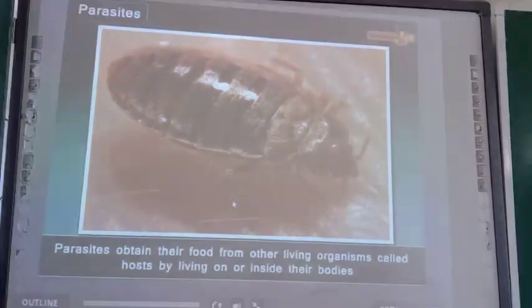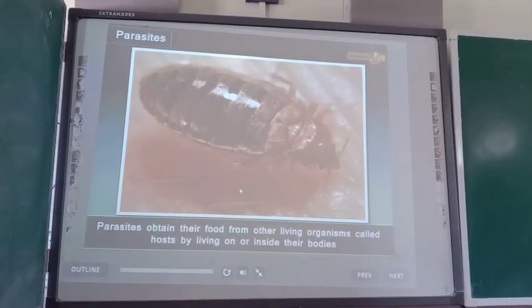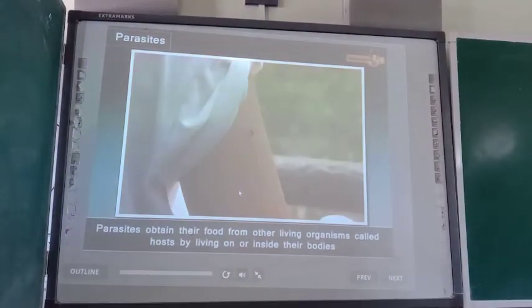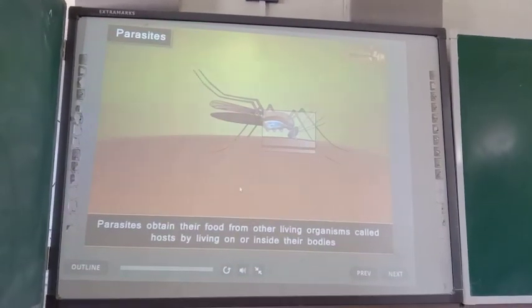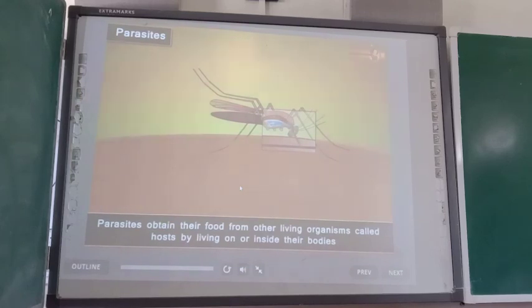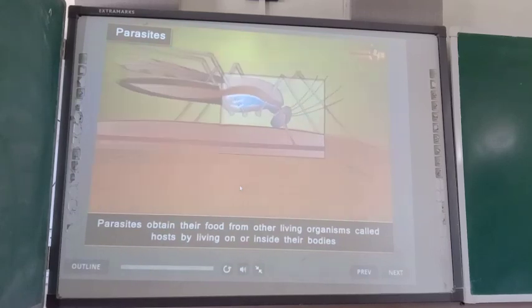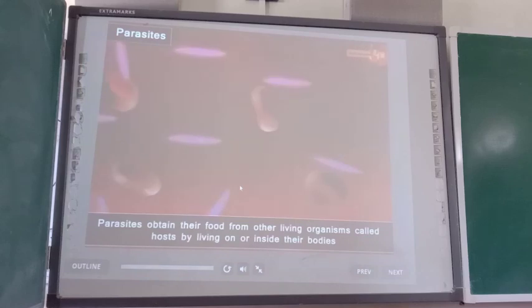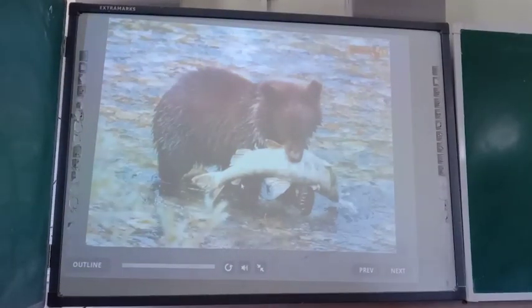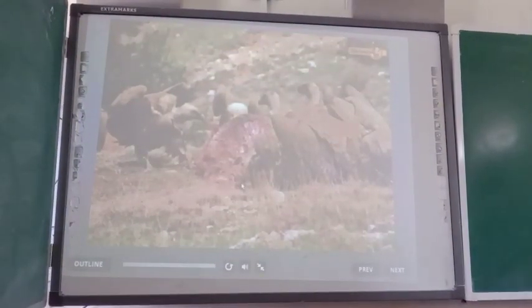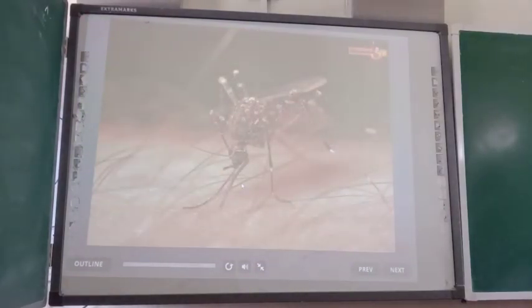The organisms that draw food from other living organisms called hosts by living on or inside their bodies are called parasites, and this mode of nutrition is called parasitic nutrition. Example, plasmodium in the blood of infected person. Thus, nutrition is the sum total of all the processes by which an organism takes in and makes use of the foods it needs to survive, grow, move, and develop.